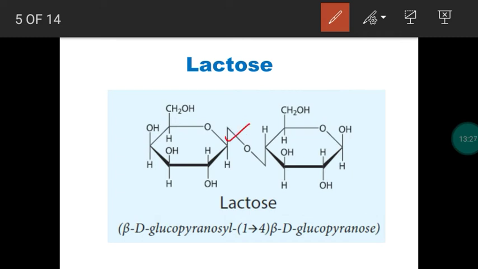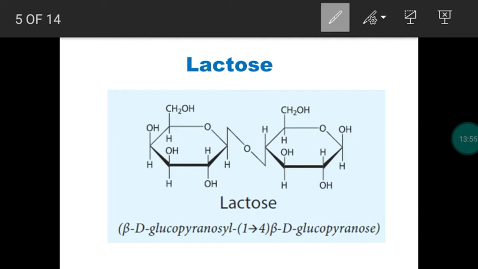Carbonyl carbon of the first monosaccharide unit, galactose, is involved in the glycosidic linkage, but the carbonyl carbon of the second monosaccharide unit, glucose, is not involved in the glycosidic bond. So the reducing nature is retained here. The reducing property will be retained, so this is an example of a reducing sugar. Sucrose is an example of a non-reducing sugar. Lactose is an example of a reducing sugar.